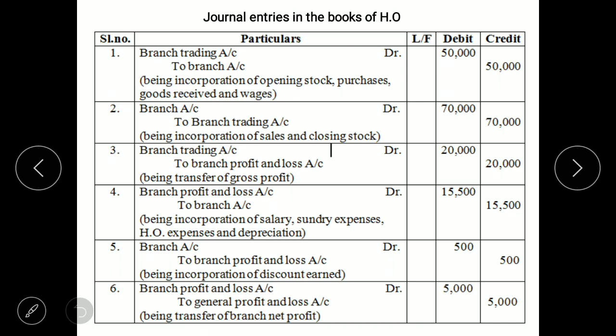So here branch profit and loss account credit balance we have 20,000. Again one more credit balance of 500. Total credit side 20,500 and on debit side we have 15,500. So we have a net profit. Hence the journal entry will be branch profit and loss account debit to general profit and loss account 5,000. So here we finished with the profit and loss account.